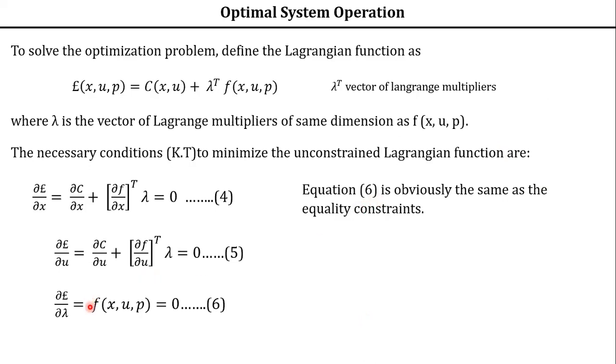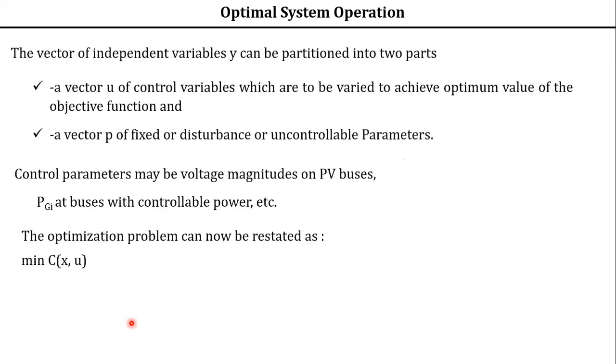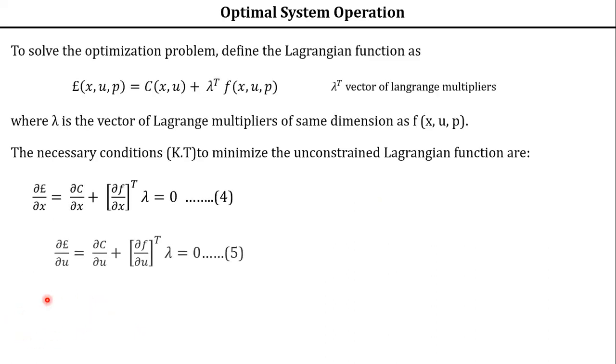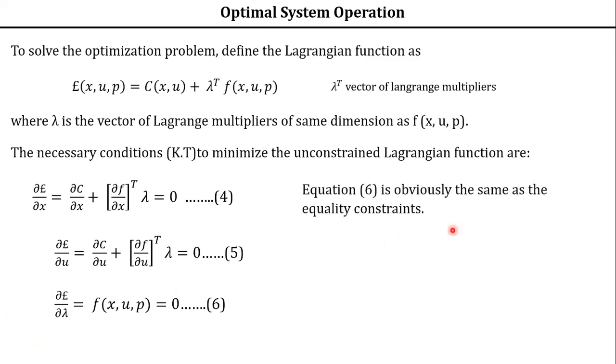Equation 6, you see, it is similar to your equality constraint. What we have defined. You see, what is your equality constraint? This is your equality constraint, isn't it? So your equation 6 is similar to your equality constraint. Understood? Now dou f by dou x here. Okay, already I have written it here. I would have asked dou f by dou x.